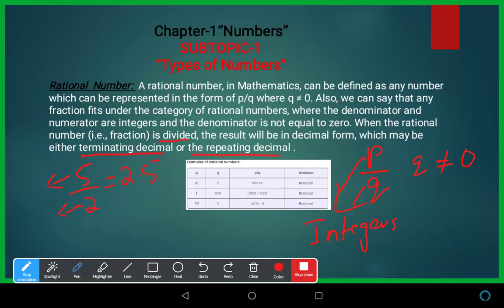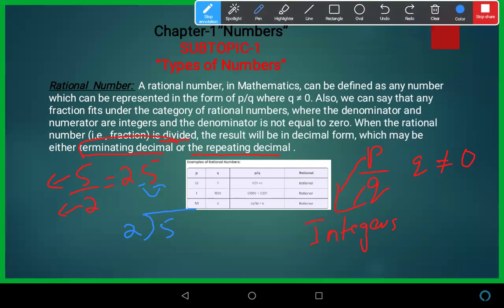What does terminating decimal mean? The number which is divided completely after the decimal point. As you see in the example I've given you, 5 divided by 2, after the decimal point it is divided. I can show you how to divide. 2 into 5, 2 twos are 4, 1 remainder, put a decimal point, then 0, and 2 fives are 10, and the answer will be 2.5.